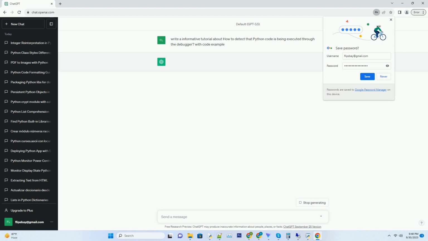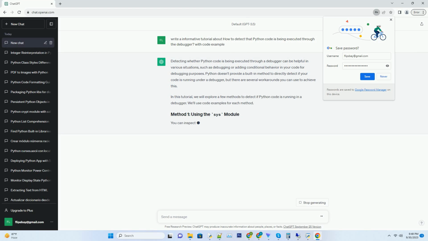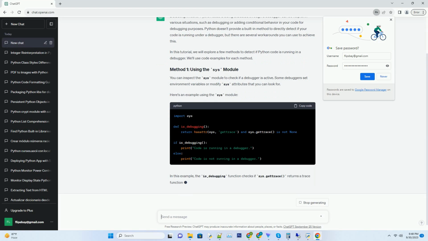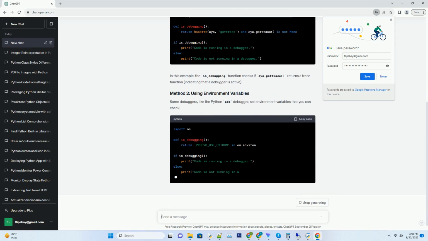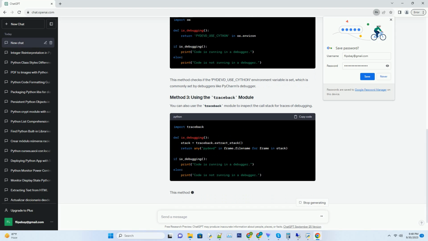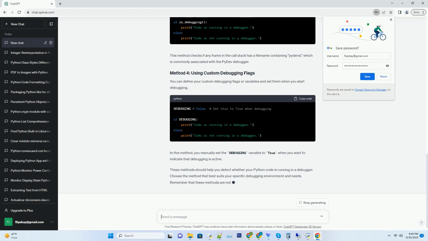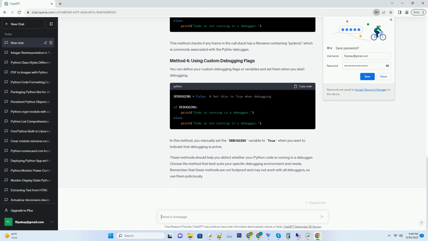Detecting whether Python code is being executed through a debugger can be helpful in various situations, such as debugging or adding conditional behavior in your code for debugging purposes. Python doesn't provide a built-in method to directly detect if your code is running under a debugger, but there are several workarounds you can use to achieve this.